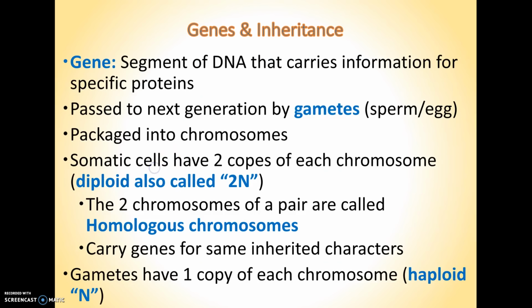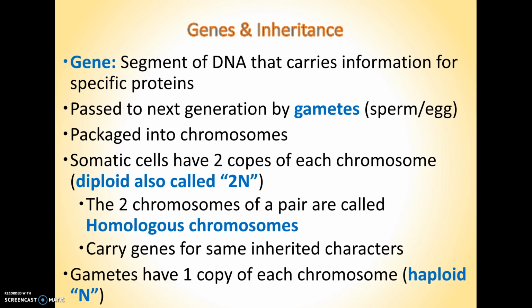All right, so a few definitions before we move on. I've used the word gene, and you're going to hear that word a lot in the next couple of chapters, but a gene is a DNA code for a specific trait, or a specific protein, I should say. And the way that your genes get passed on is through your gametes, sperm and egg, and when sperm and egg combine, you get a zygote that grows into an organism.